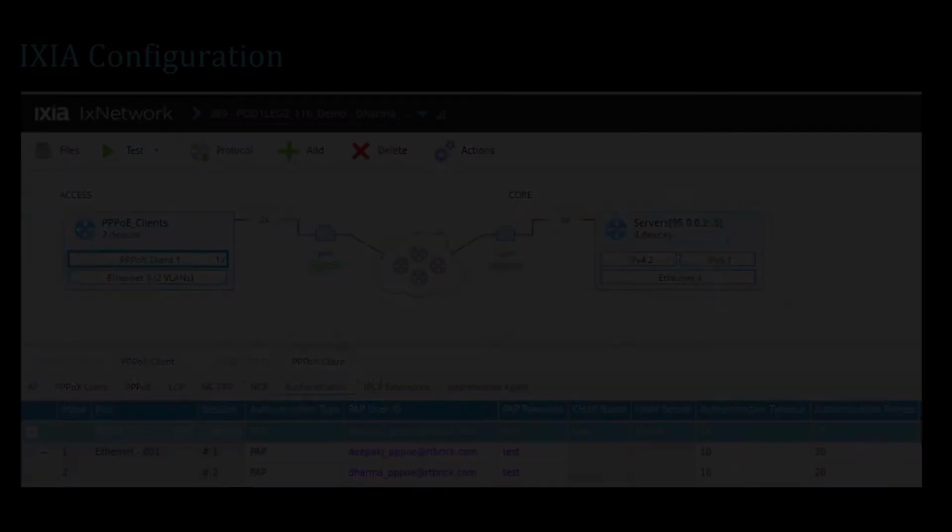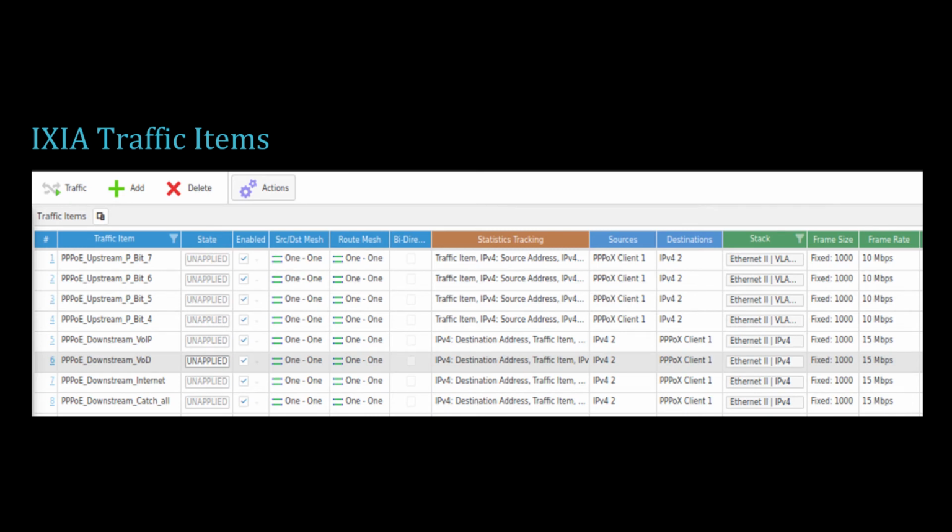Now let's move on to the traffic streams. The traffic streams are created both for upstream and also the downstream. Upstream with different VLAN priority bits have been created with 4 different flows, and downstream for different traffic streams like VoIP, VOD, Internet and other remaining traffics for which the 4 different streams have been created.